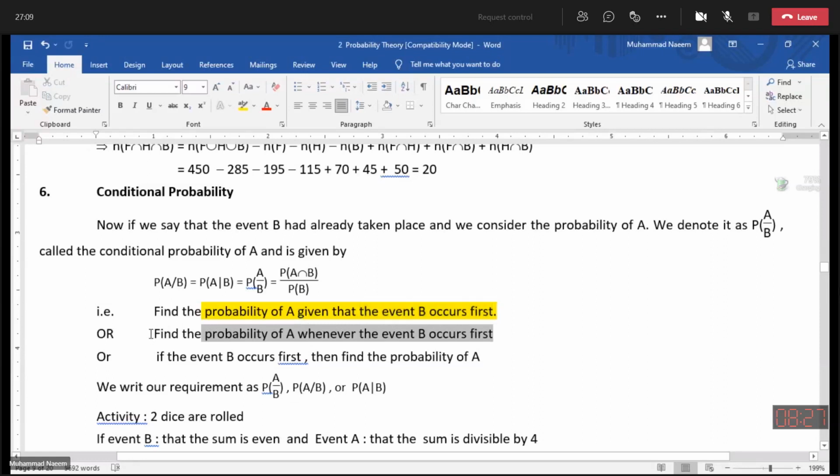Or we have a statement like this: find the probability of A whenever the event B occurs first. Or sometimes we have the statements in the form of if then. All these are conditional statements.